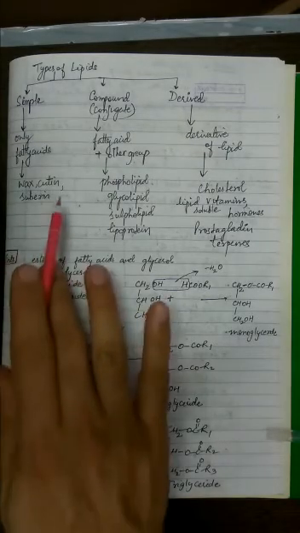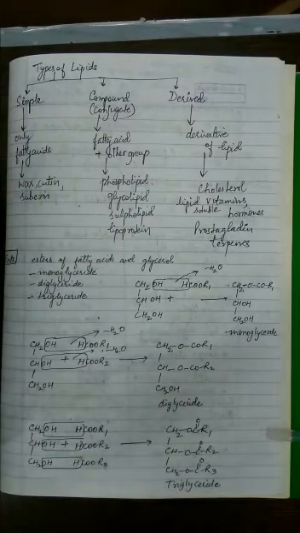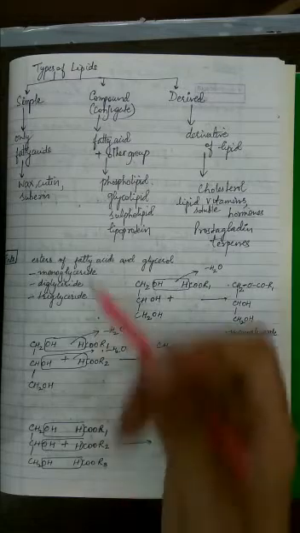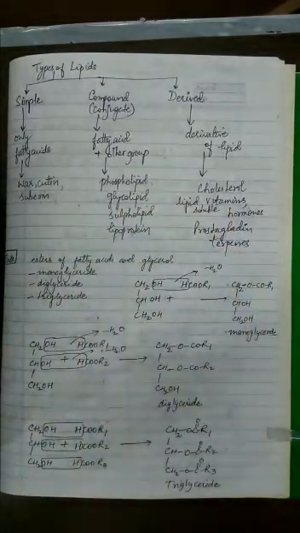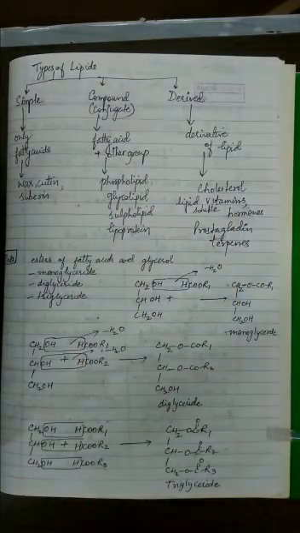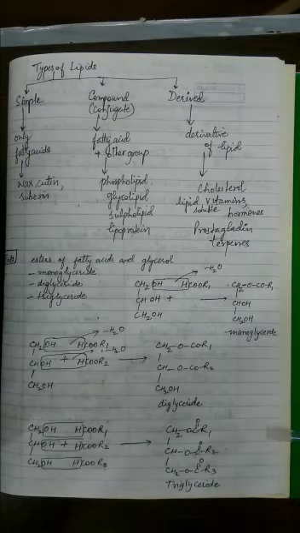Examples are wax, cutin, suberin. Wax you know very well, the paraffin wax of Vaseline, or you can say the candle wax also. Honeycomb is made up of wax, that is also wax. Then if you think of cutin, you know the cactus plant is covered with a waxy coating of cutin or cuticle. Similarly, you know suberin.